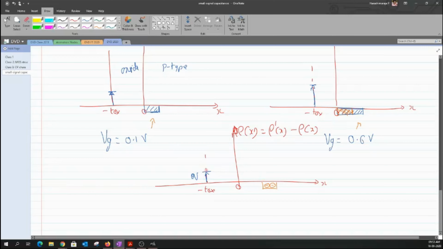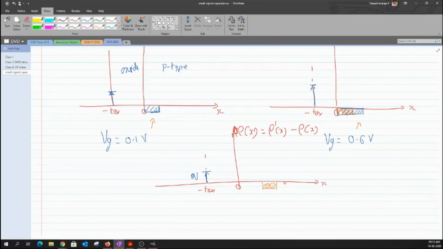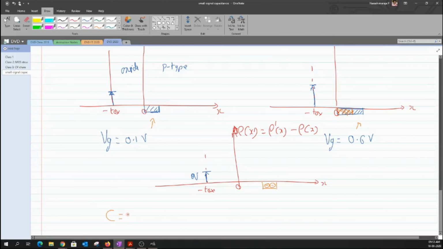Now that I have this setup, how would we measure the capacitance? You will all be familiar that capacitance works on Q by V, but there is also the thickness of the oxide, in terms of epsilon OX divided by the thickness of the oxide.